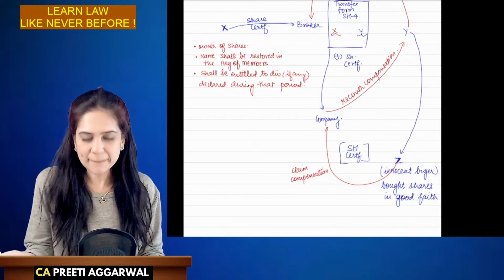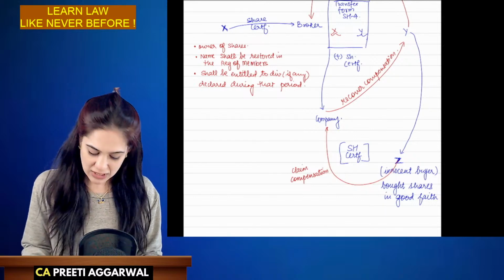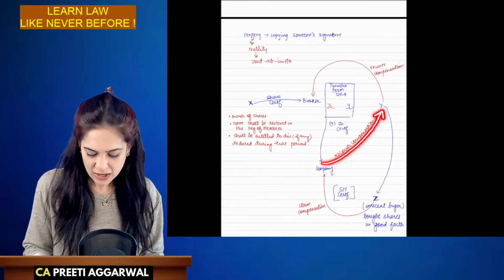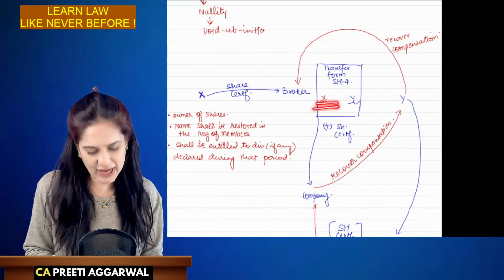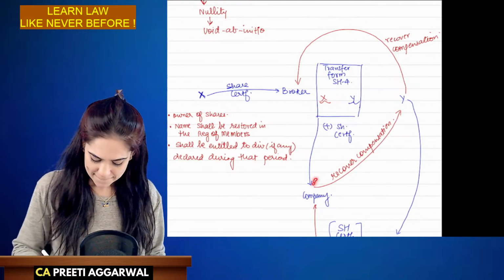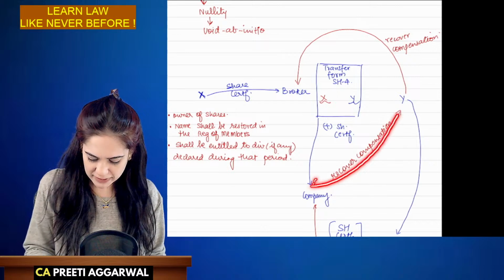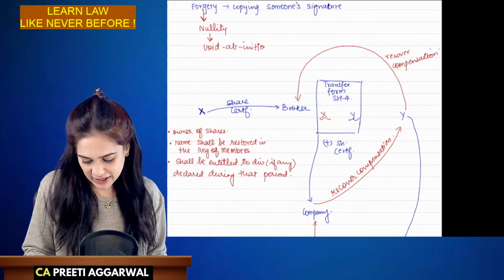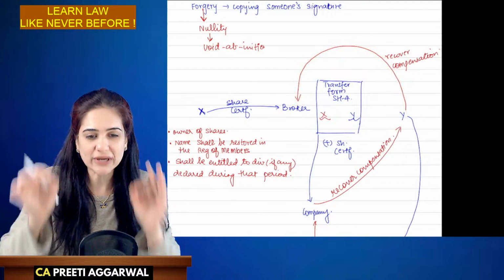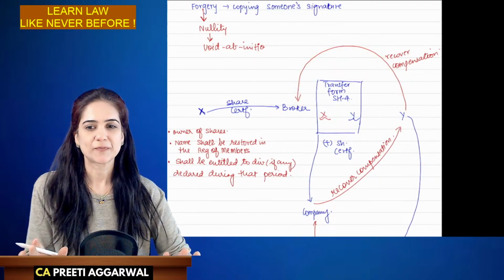Now it is not the company's fault, no? The company will then recover the compensation from Y. Why? You did not check that X is not signing, it is a forgery. So you knew about all this. The company will recover compensation from Y. Y will recover compensation from the broker who actually orchestrated this fraud.